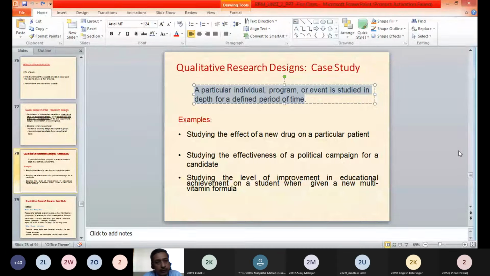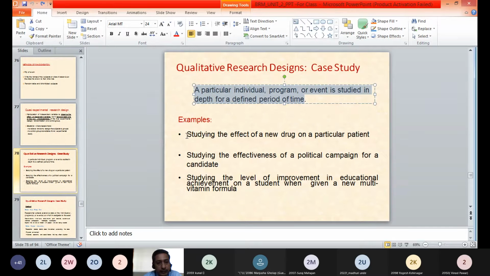The individual, program or event is studied in depth for a particular characteristic or a particular problem for a defined period of time.